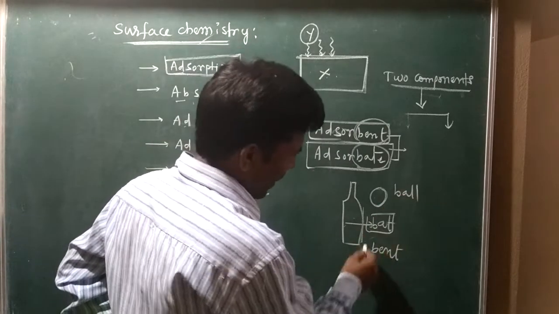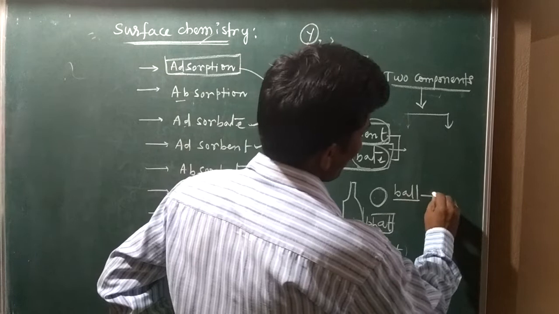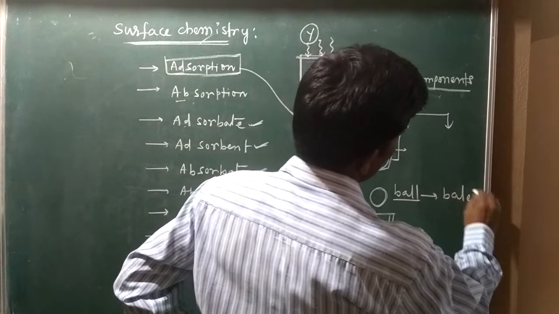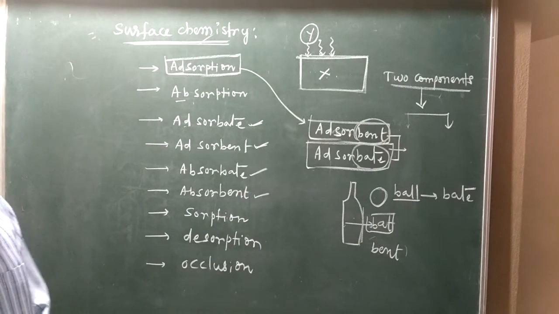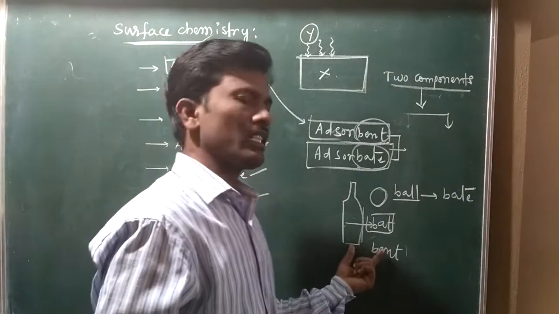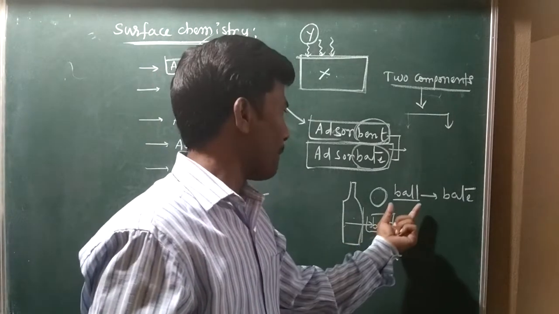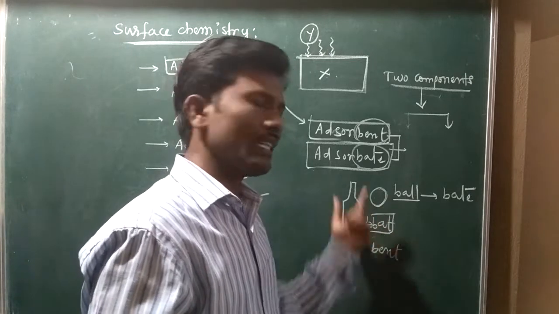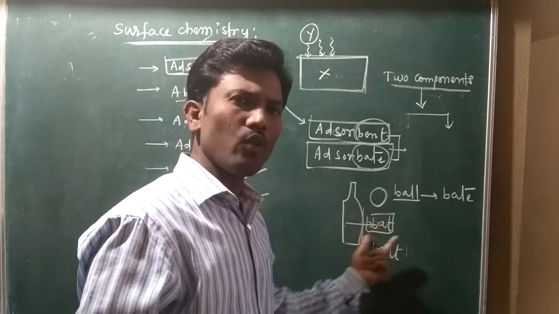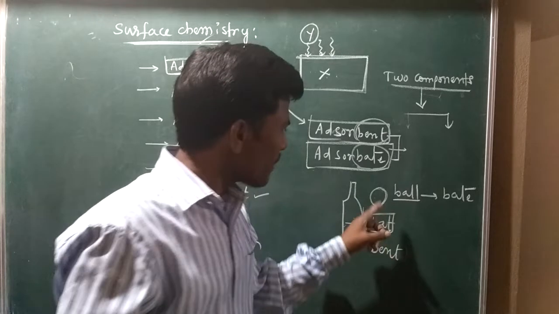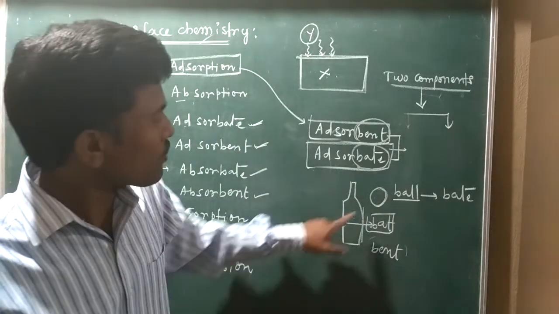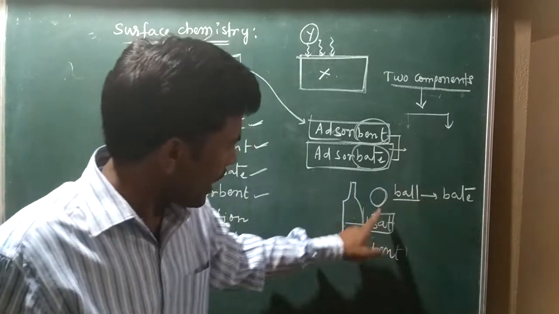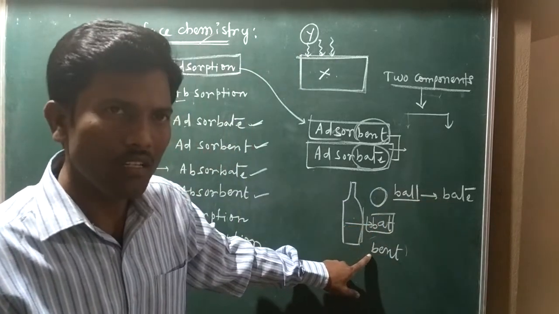The ball is my bait. Here the bent will be fixed at a position, and the bait will be interacting, moving all around the bent. That's why the ball is moving more than the bat, so I am taking the ball as bait and the bat as bent.